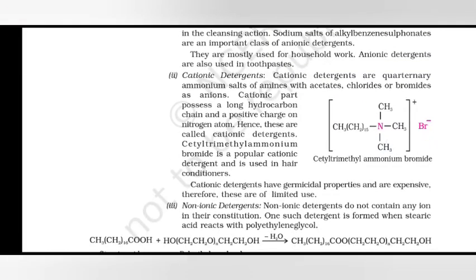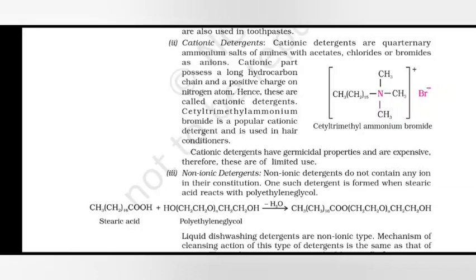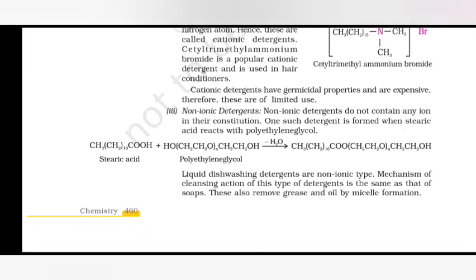Cationic detergents are quaternary ammonium salts of amines with acetates, chlorides, or bromides as anions. The cationic part possesses a long hydrocarbon chain and a positive charge on the nitrogen atom. Hence, these are called cationic detergents. Cetyl trimethyl ammonium bromide is a popular cationic detergent and is used in hair conditioners. Cationic detergents have germicidal properties and are expensive, therefore, these are of limited use.